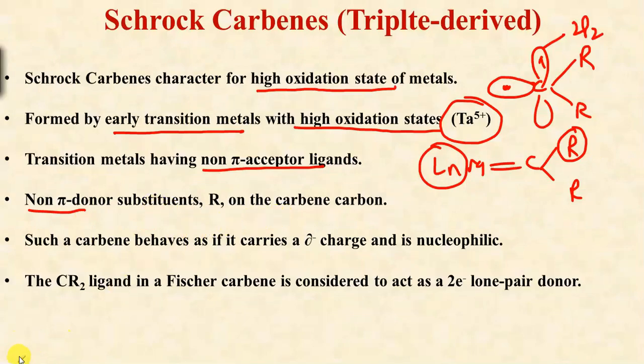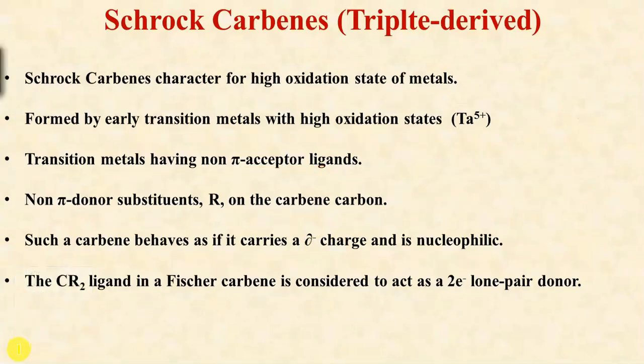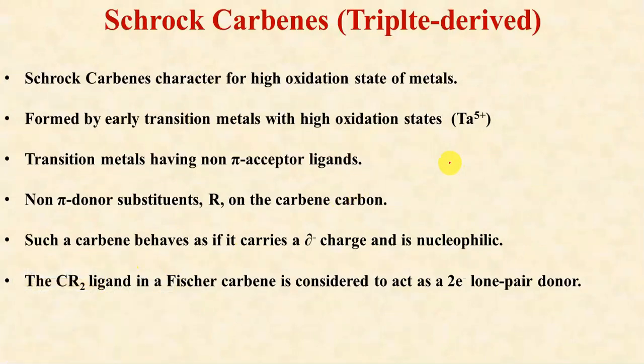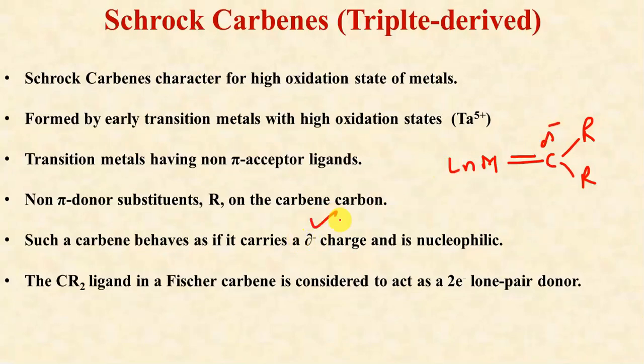In Fischer carbenes, the carbon atom of the carbene was electrophilic in nature, but in the case of Schrock carbenes, this carbon atom is not electrophilic but nucleophilic in nature, meaning it now has a partial negative charge. So we have partial negative charge on this carbene carbon atom. These ligands are non-pi acid ligands and these are non-pi donor substituents. The metal should be an early transition metal with high oxidation state.